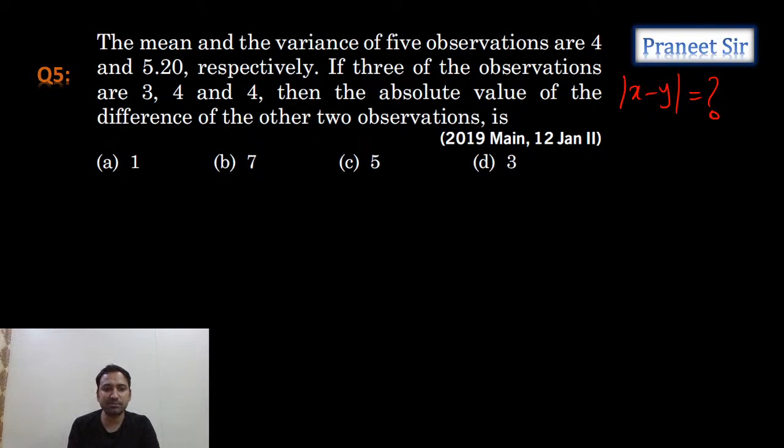So as he gave 3 observations as 3, 4, 4, can we take the remaining 2 observations as x comma y? Let's take it this way. Okay. So mean he gave. Let's calculate the mean.